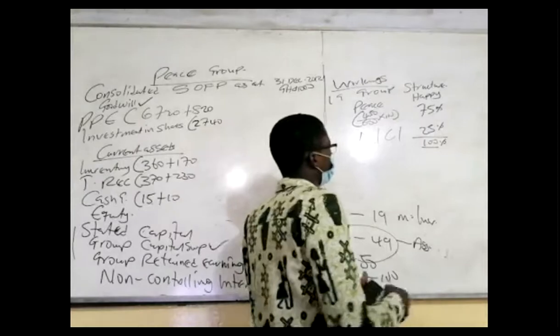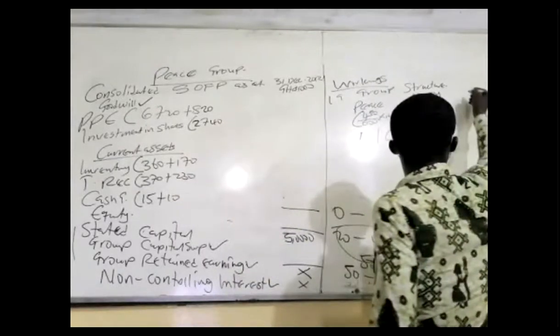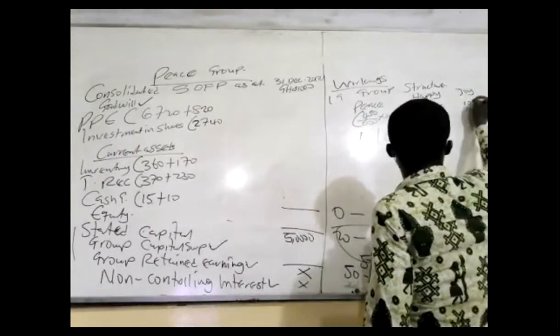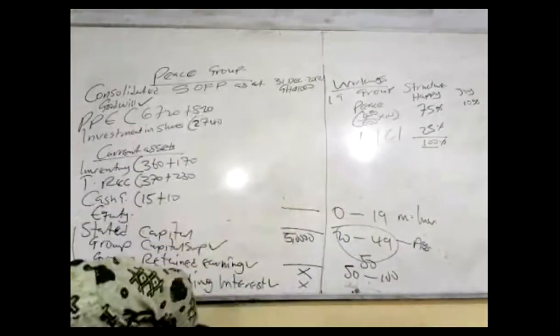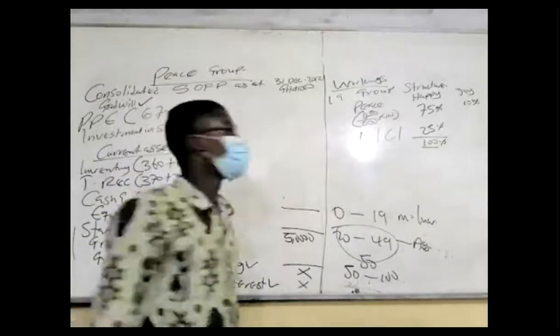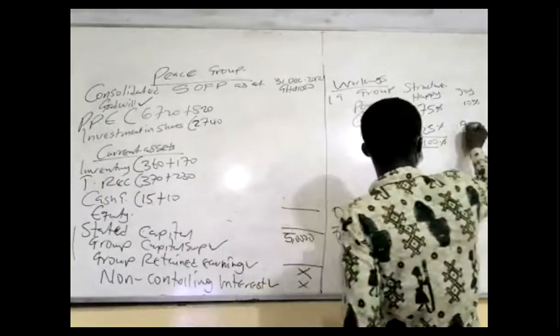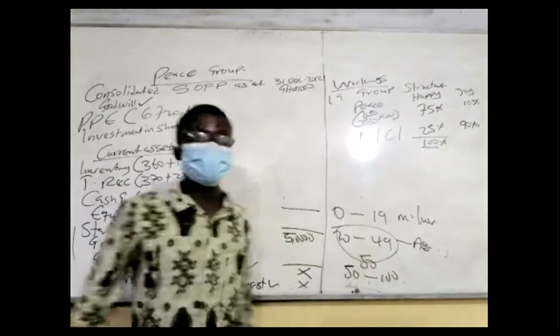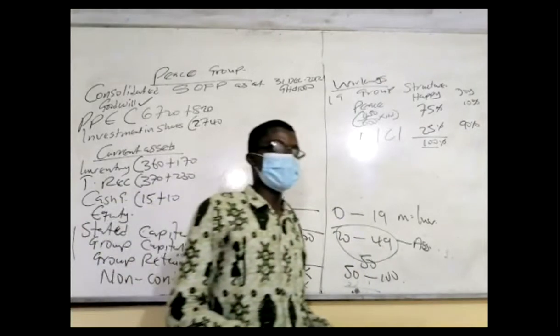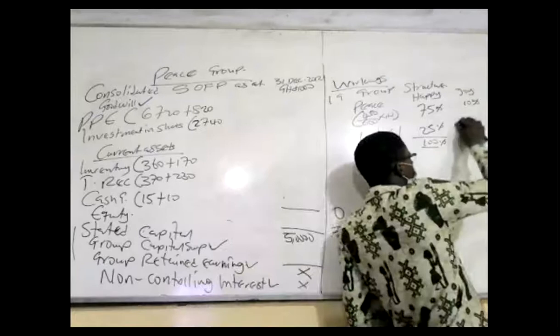So here, if I write Joy, I'll put 10% here. Have you seen? Okay, I'll put 10% there. I also put NCI of 90% here. I put NCI 90% there. Am I confused? No. Why?